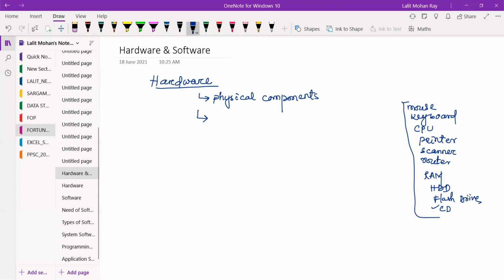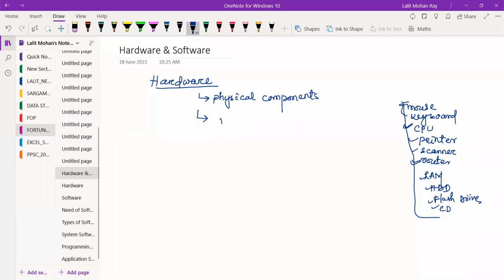That means some are memories, some are internet related components or network devices, some are output devices. This is the processor. These are the input devices.